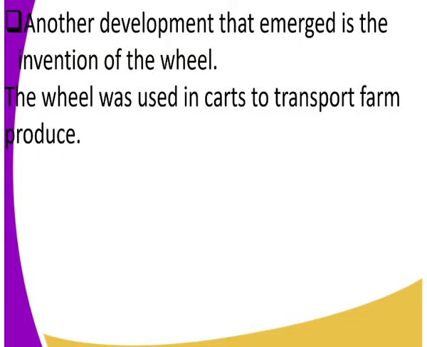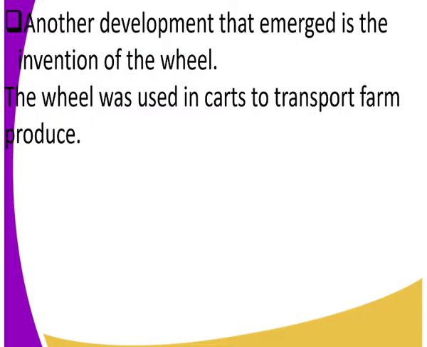Another development that emerged is the invention of the wheel. The wheel can be dated back to early agriculture, both in Mesopotamia and Egypt. But again, we'll get to Egypt. In Mesopotamia, the wheel was used in carts to transport farm produce. You know what carts are, right?